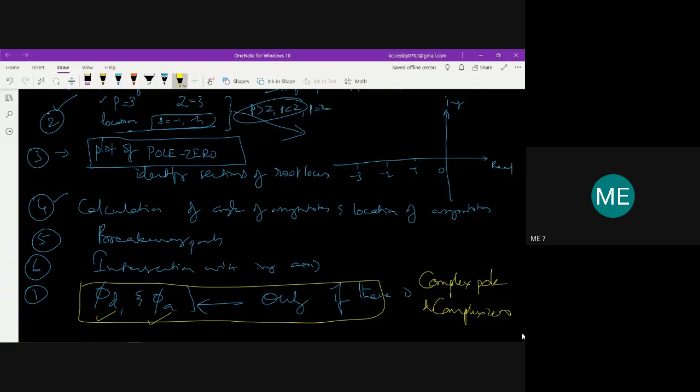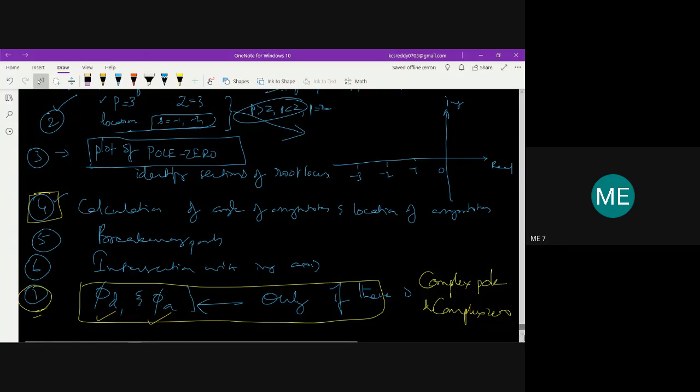Both may or may not exist. If you have complex roots in the numerator and denominator, we have to use both. If only the denominator has them, we use only phi d. If the numerator has them, we use phi a. So step 7 depends, and step 4 also depends. The remaining steps, 1, 2, 3, and then 5, 6, have to be used for all the sums. So these are the steps.